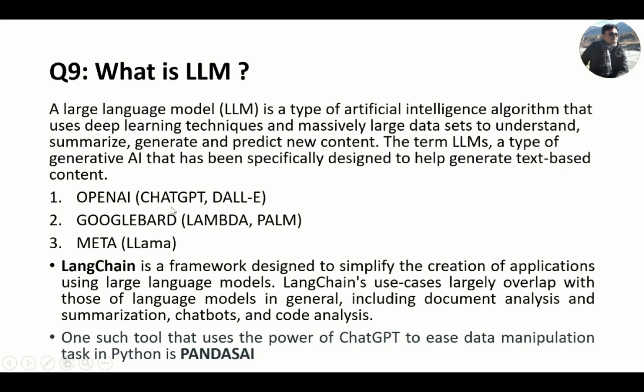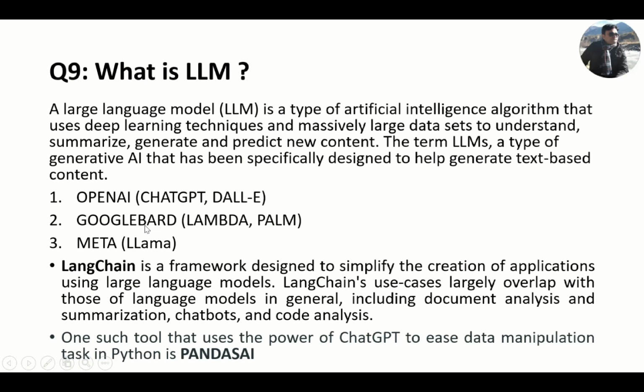So here inside ChatGPT, we are having multiple APIs. So GPT 3.5, 4 has come, and 5 is on the way. The term LLMs are a type of generative AI that has been specifically designed to help generate text-based content, right? So here I have mentioned, with OpenAI we are having ChatGPT for summarization, generating and predicting new content, and DALL-E is for text to image conversion.